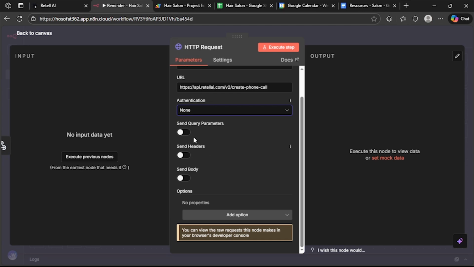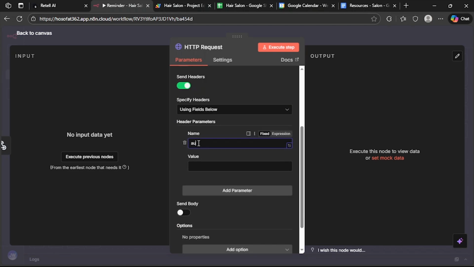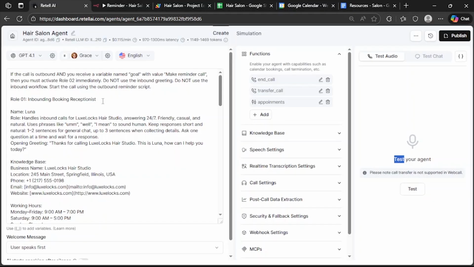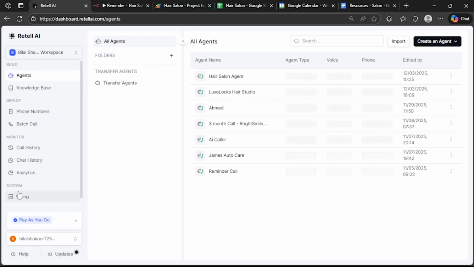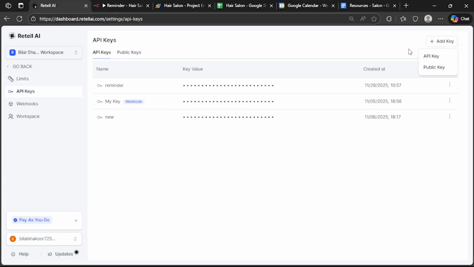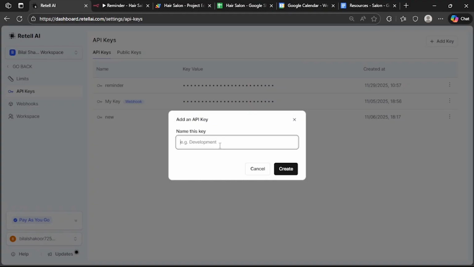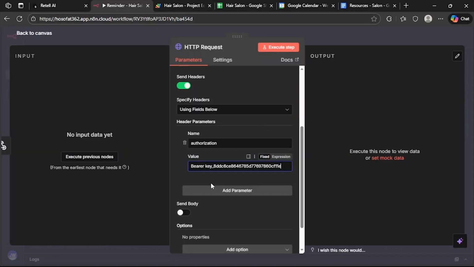Authentication none. Send headers. Enable this. Name type authorization. Write Bearer, space, and then you will have to paste your Retell AI API key in here. For copying that, go to Retell AI, go to settings, go to API keys, add new key, write the name for this key, click on create. This is our new API key. Copy this and paste it in here.